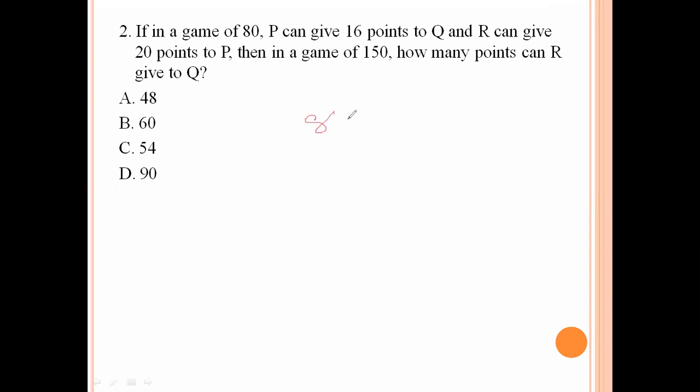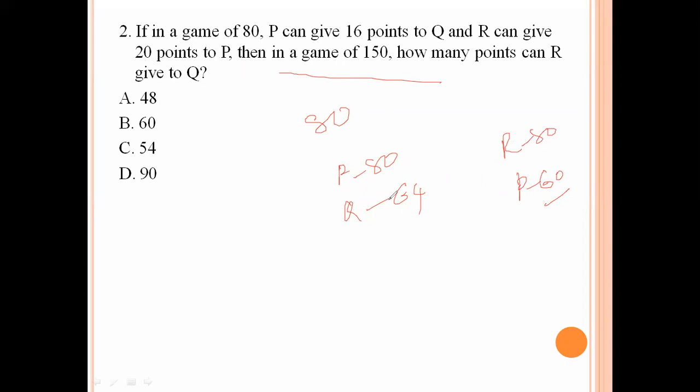Now, in the game of 80, P gives 16 points to Q. That means P is 80, Q is 64. Next, R can give 20 points to P. R is 80, so P is 60.